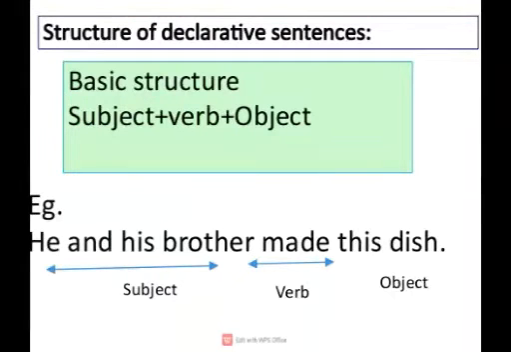Take a look at the structure of declarative sentences: subject, verb, object. Let's see the example given here. Does this sentence follow the SVO structure or not? He and his brother made this dish. He and his brother is the subject, made is the verb, and this dish is the object.